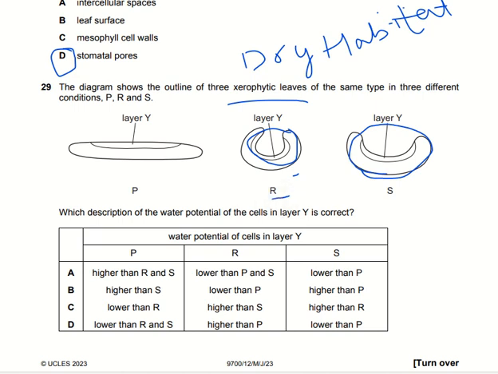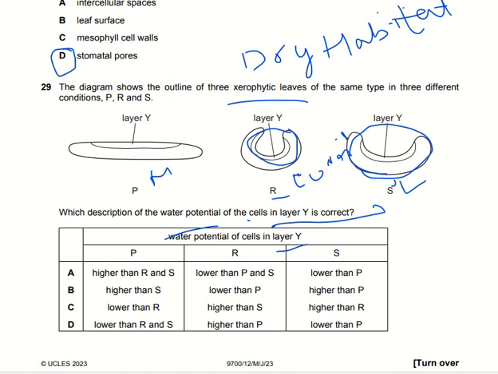So we can say that the water potential is higher in the layer in the case of P, lower in S and lowest in R. Which description of the water potential of the cells in layer Y is correct? So we have to find out in which particular condition, P, R or S, the water potential is higher.